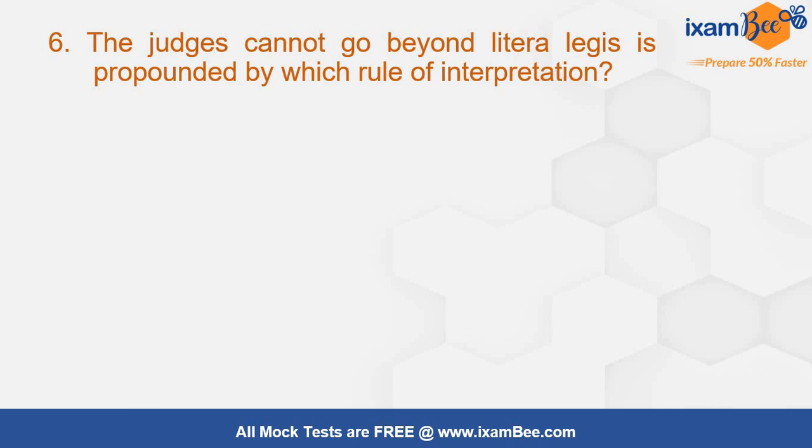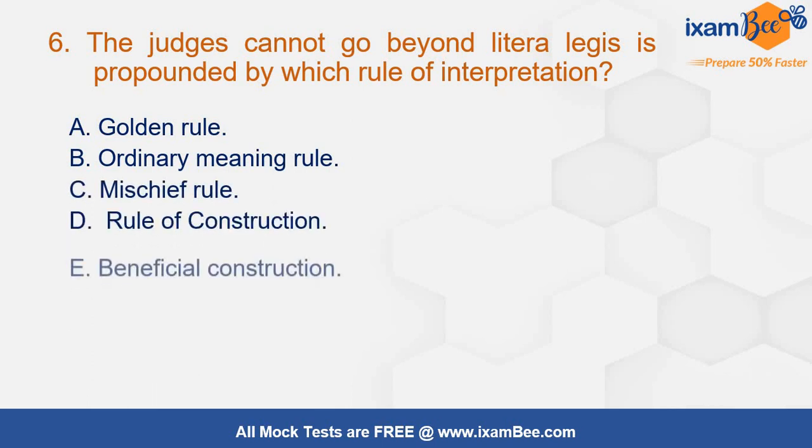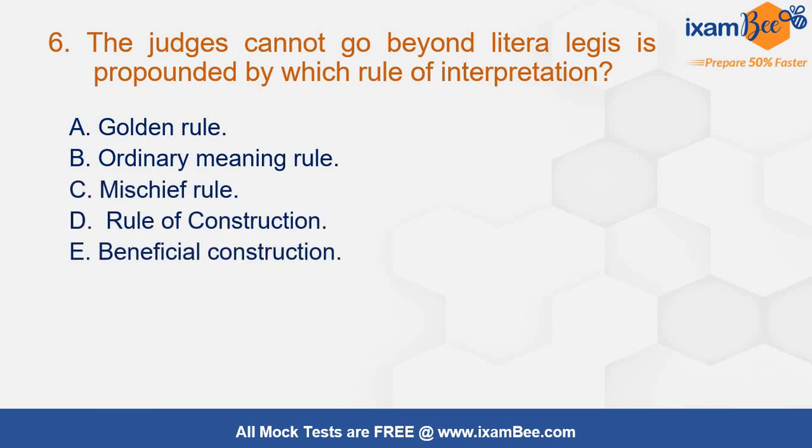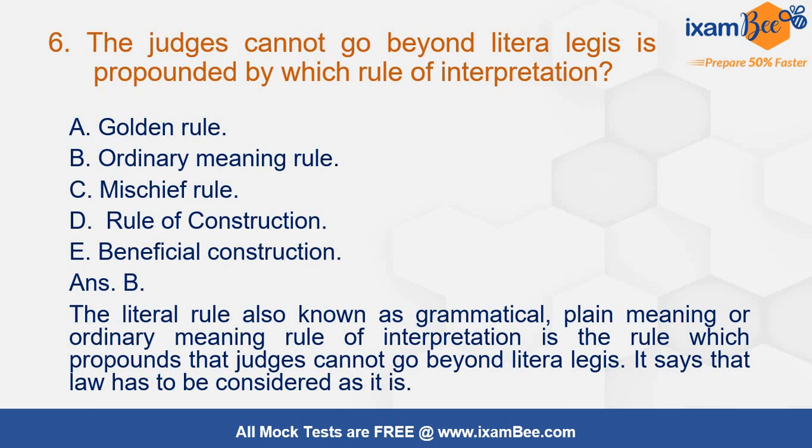Judges cannot go beyond litera legis is propounded by which rule of interpretation? Golden rule, ordinary meaning rule, mischief rule, rule of construction, beneficial construction. Again, a very expected and good question from interpretation. Ordinary meaning rule. The literal rule we also call the grammatical rule, plain meaning rule, ordinary meaning rule. Seeing this, it directly strikes that this is the literal rule, but many times people do not know the alternative meanings, so they get confused. So you should know the alternative names of all these rules. Literal rule is also known as grammatical, plain meaning and ordinary meaning rule. So the correct option is option B.